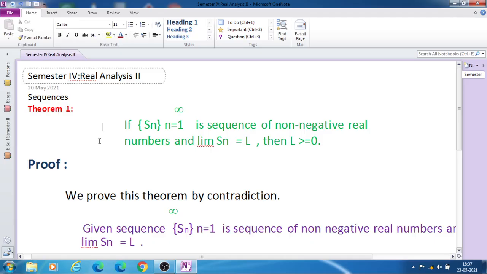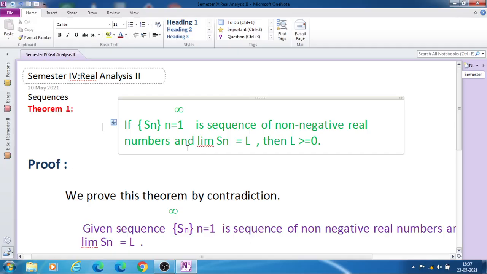So the statement of the theorem is: if the sequence Sn, n equal to 1 to infinity, is a sequence of non-negative real numbers and the limit of Sn as n tends to infinity is equal to L, then L is greater than or equal to 0.